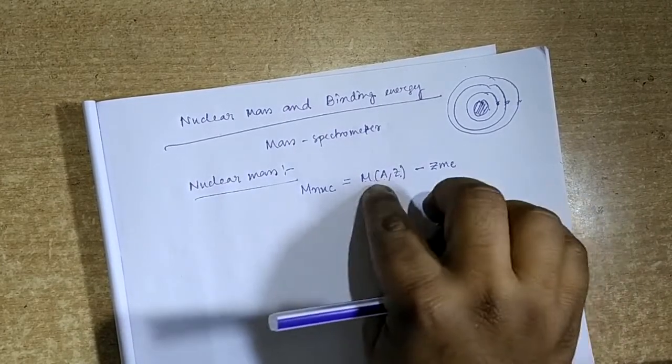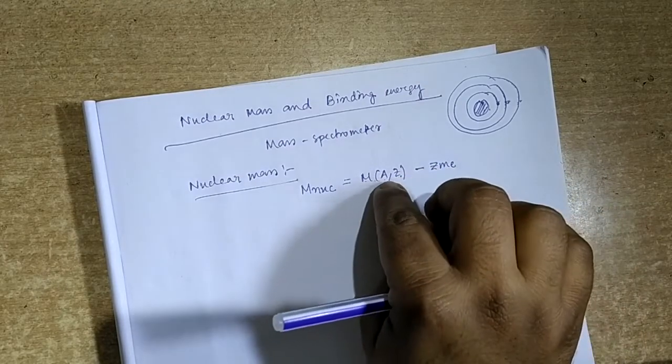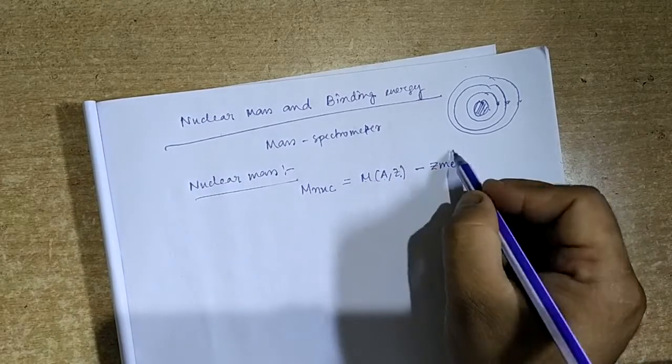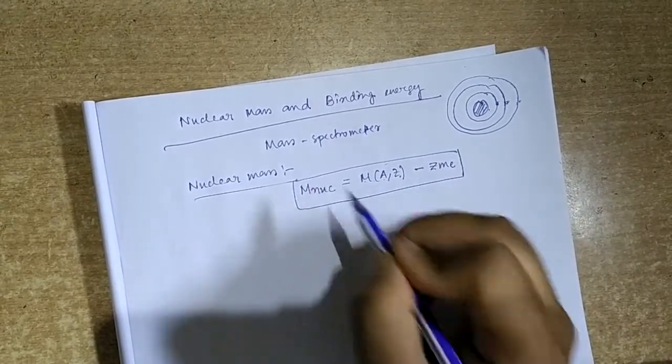That means by subtracting the mass of the orbital electrons from the atomic mass, we can find the value of the nuclear mass.